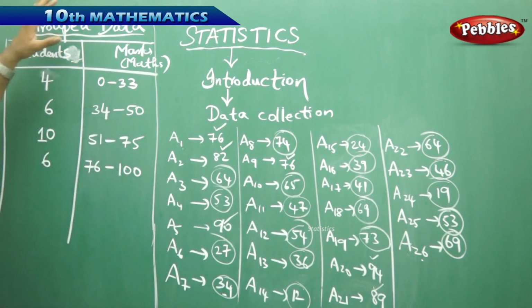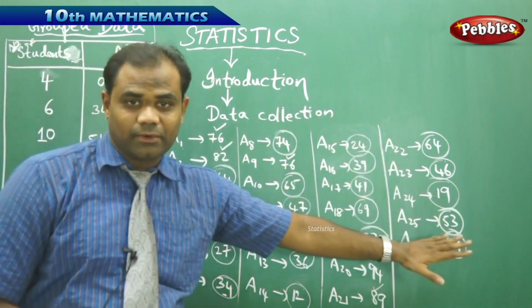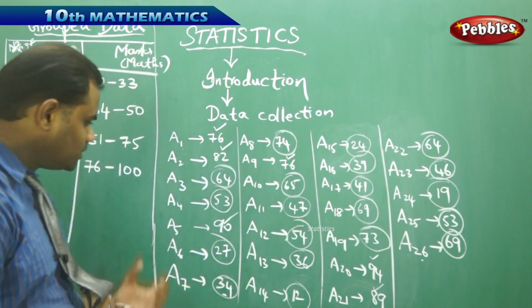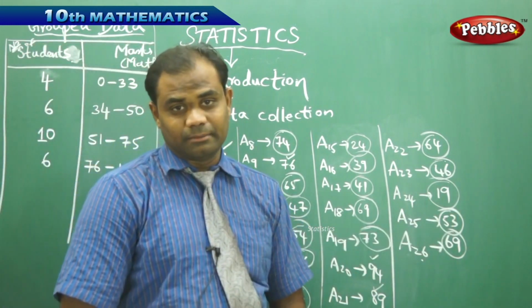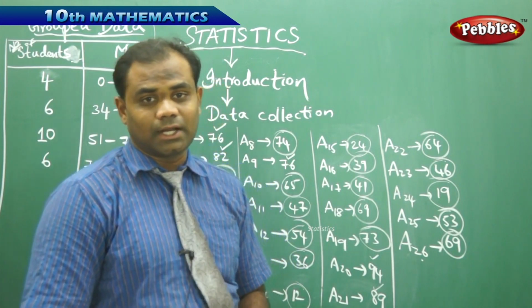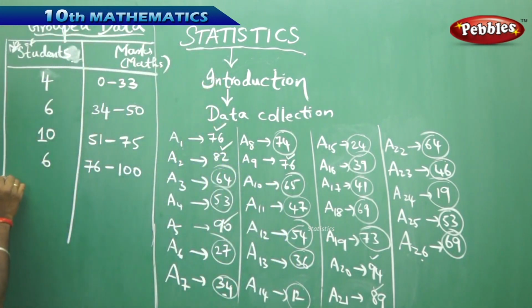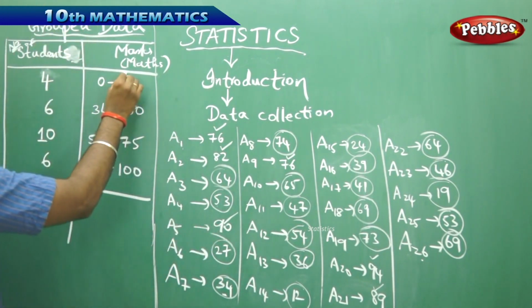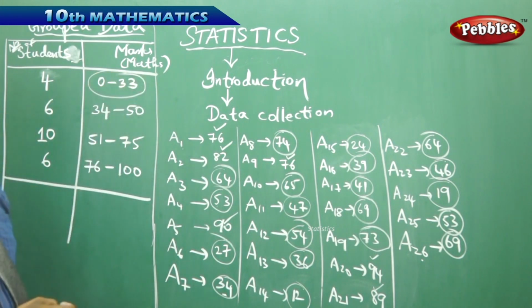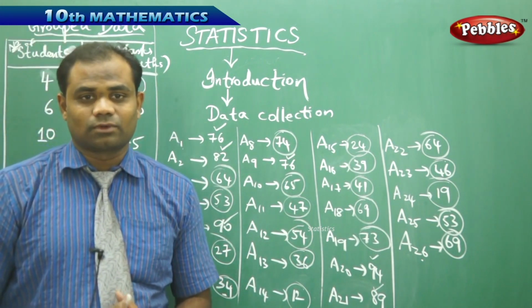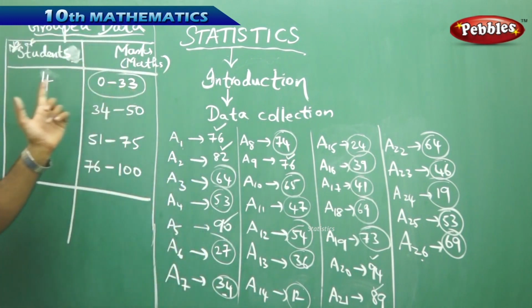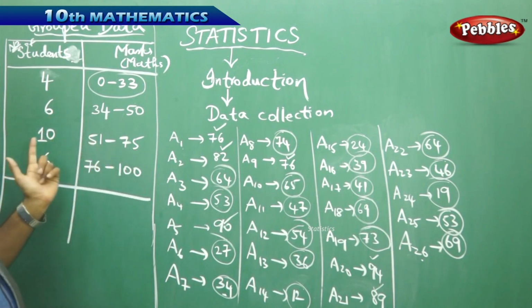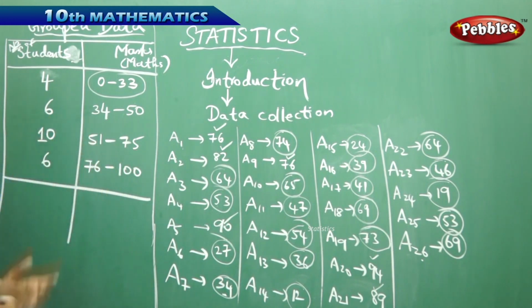So this table clearly gives us the picture of the entire data of 26 students taken into account with their marks obtained in mathematics, with the maximum mark standing at 100. My grouped data gives me an analyzed picture: in the entire class of 26 students, the number of students who got marks between 0 and 33 is 4, between 34 and 50 is 6, 51 to 75 is 10, and 76 to 100 is 6.